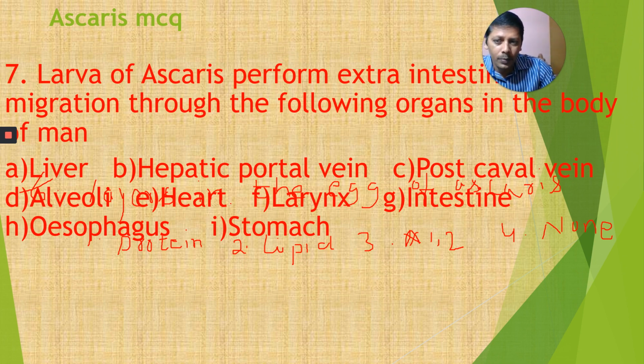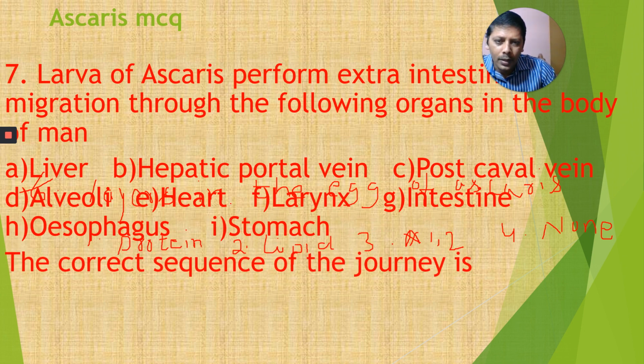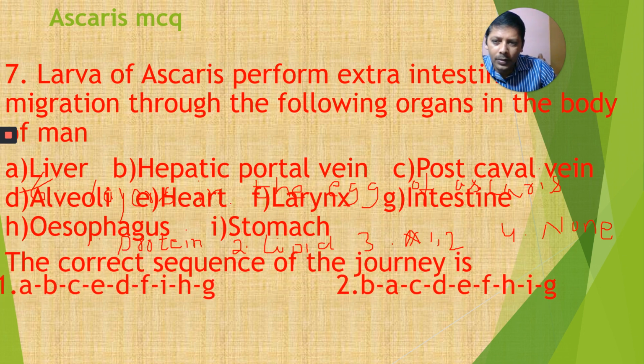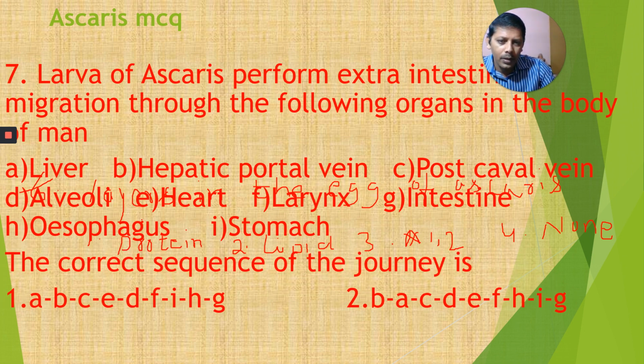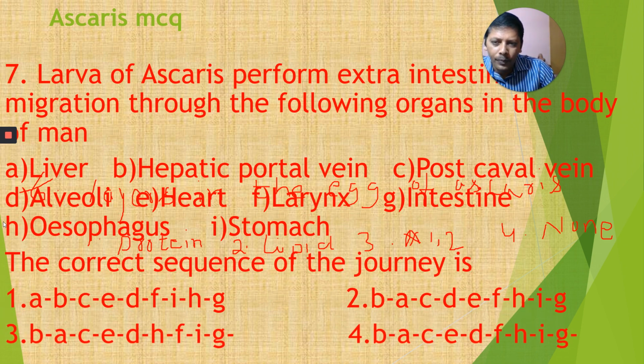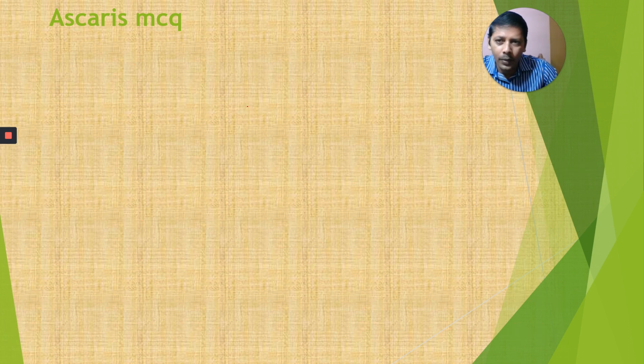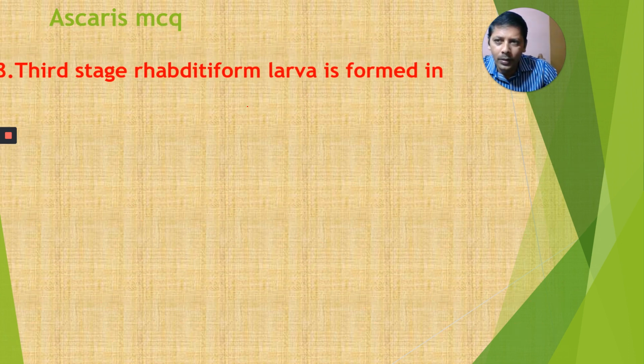You have to arrange them in the proper order. The correct sequence in the journey is A, B. You can read these options. Next option is this one. You have to arrange the correct sequence of the journey of Ascaris larva, extraintestinal migration.